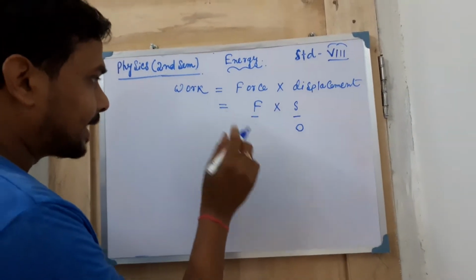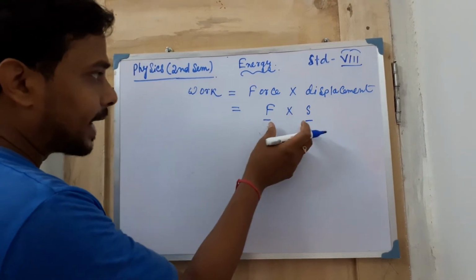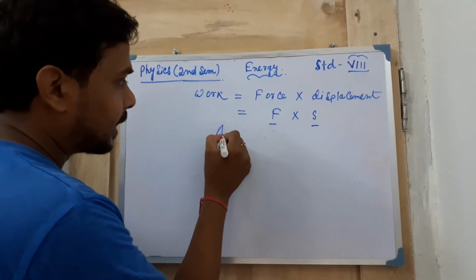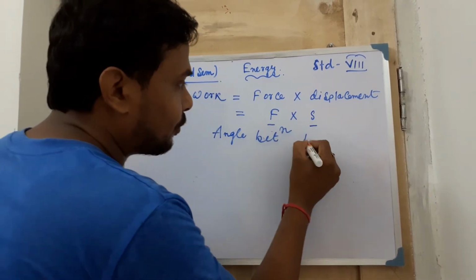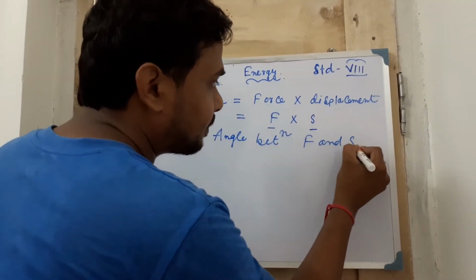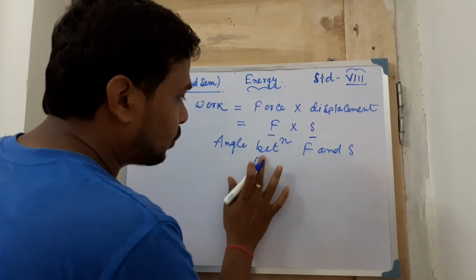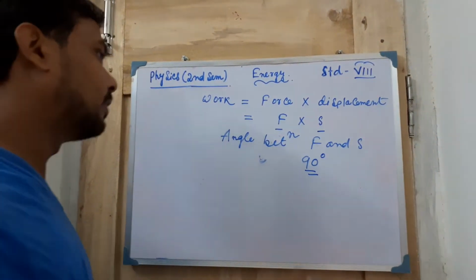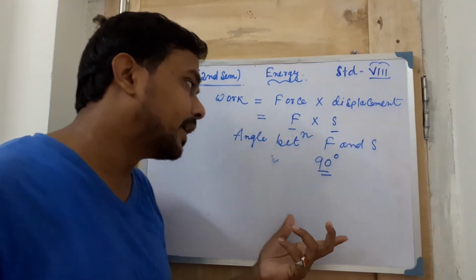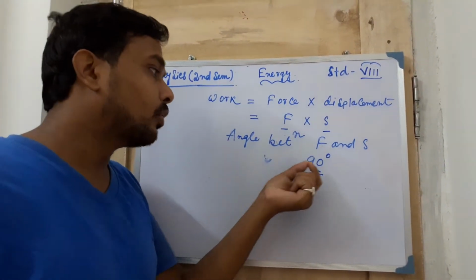The next condition is that the angle between force and displacement is equal to 90 degree. Why 90 degree? This question can arise in your mind: why not 0, why only 90?